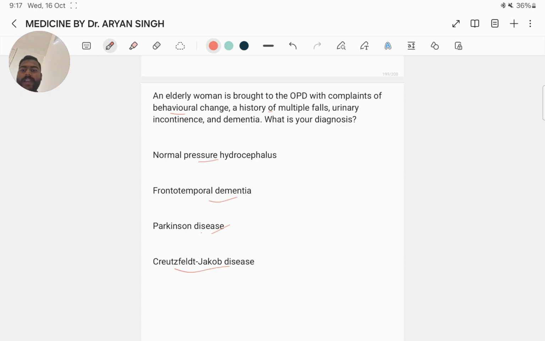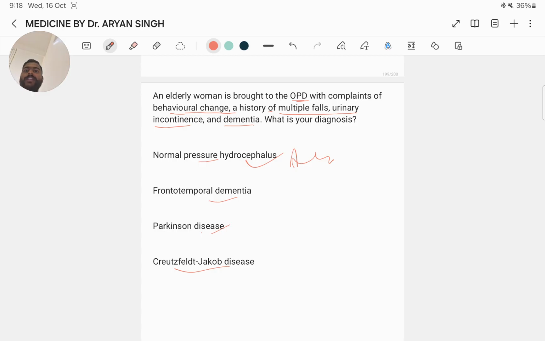Normal pressure hydrocephalus is the best answer, because NPH is characterized by the classic triad of gait disturbance, which can lead to falls, urinary incontinence and cognitive impairment. Dementia and behavioral change can also be a part of the cognitive impairment seen in NPH.